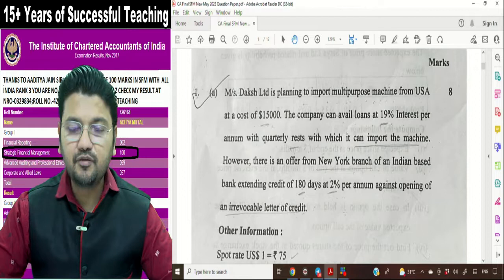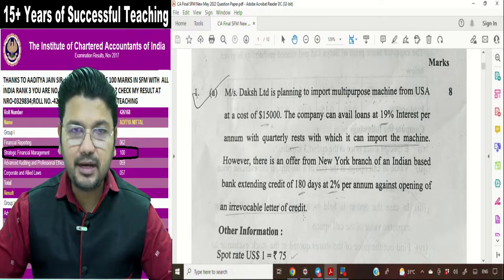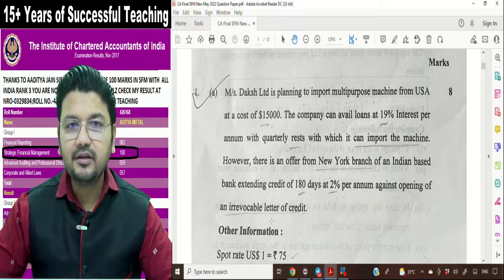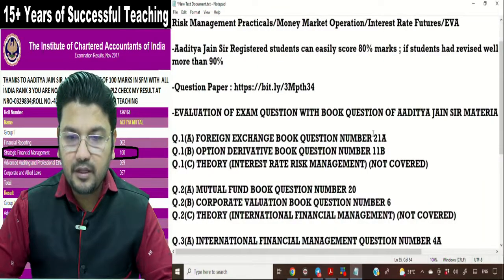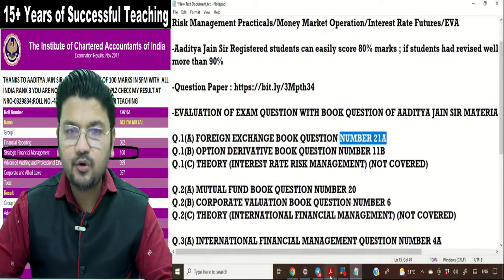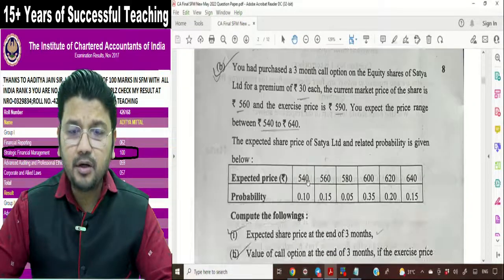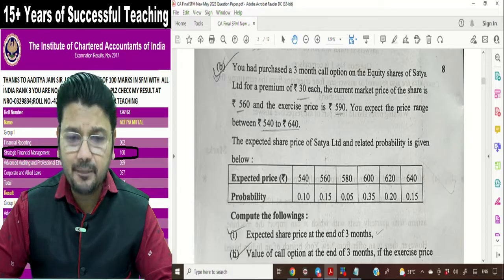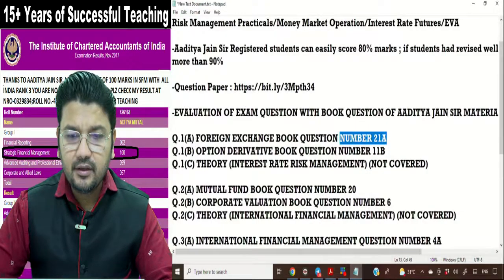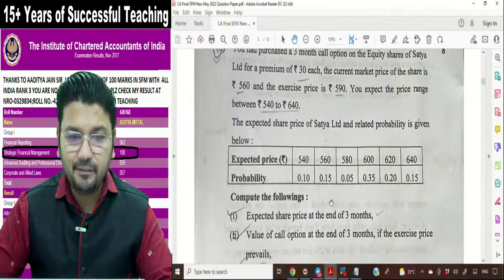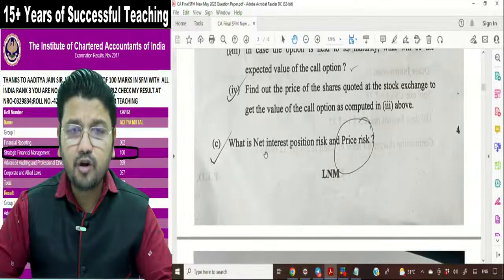So the first question is from the foreign exchange chapter, letter of credit. The same question is covered in our material. The question number in our material is question number 21A. The second question is from the derivative options chapter. The same question is covered in our material, that is question number 11B. The third question is from theory.